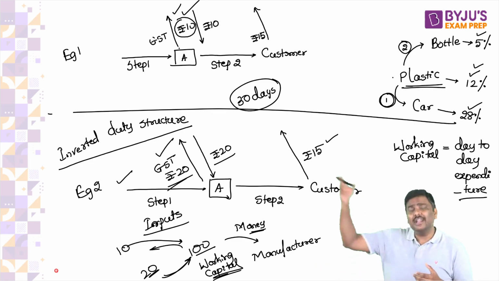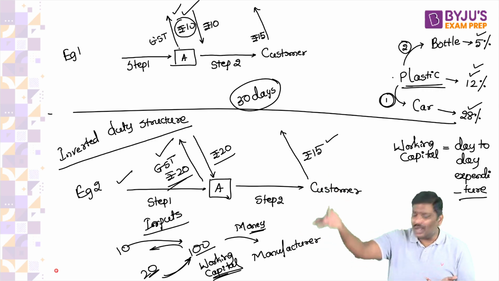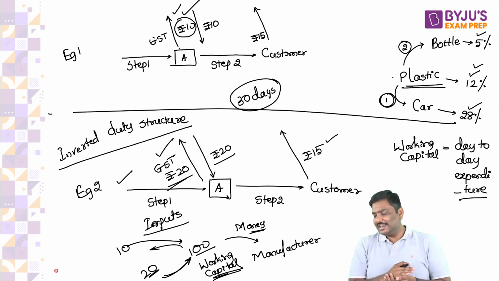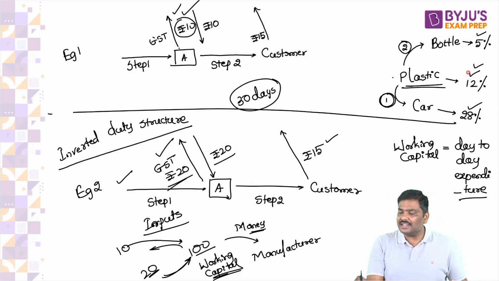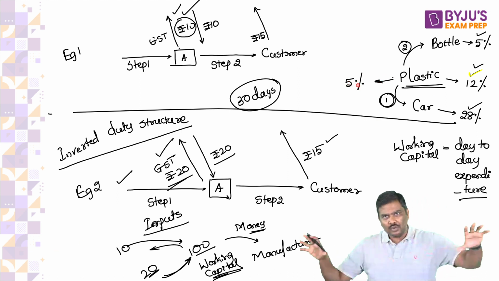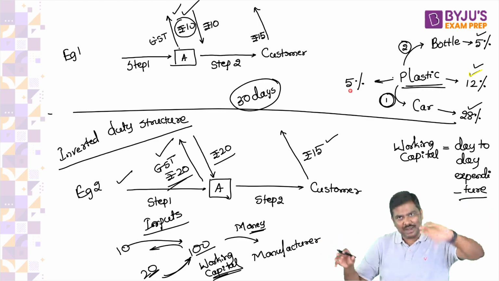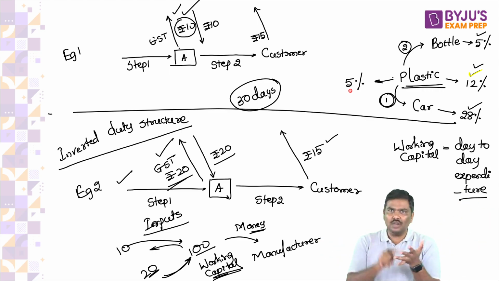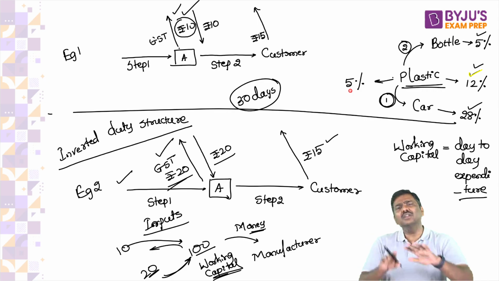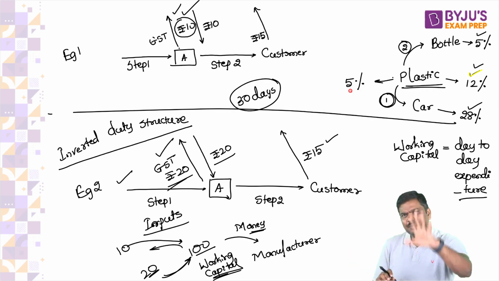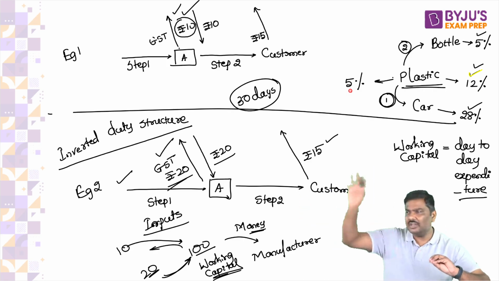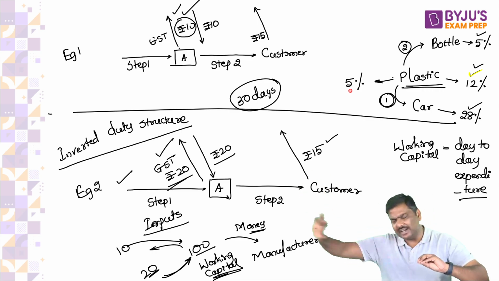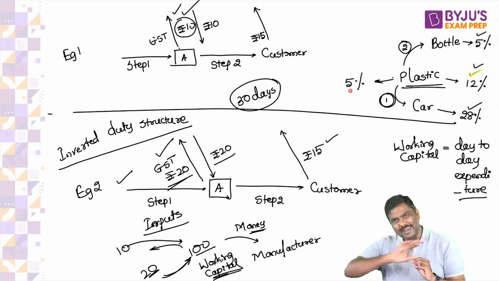These products can be falling in 28%, 18%, 12%, and 5%. Now, your argument is, let's say plastic is 12% now, let's reduce it to 5%. Understand this: whatever products are manufactured using plastic will be imposed with 5, 12, 18, or 28%. You will simply say, let's reduce the GST rate to 5%. If you reduce it to 5% and all the products are covered under 5, 12, 18, and 28, there will not be any inverted duty structure.